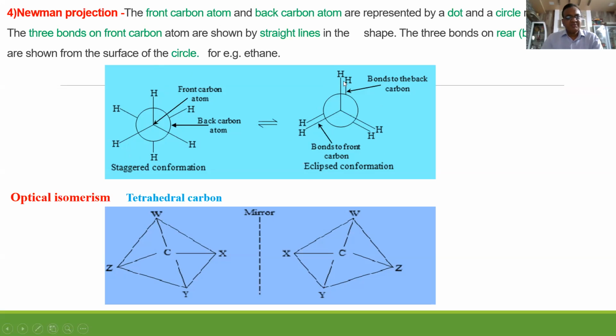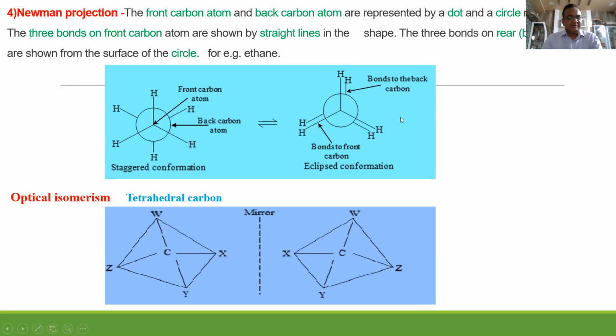What is happening in eclipsed? These are in the same line. That's why they interact, and there are repulsive forces existing. As repulsive forces exist, they increase the energy of the molecule, and as the energy of the molecule increases, the stability decreases. So these are the Newman projection formulas for ethane.